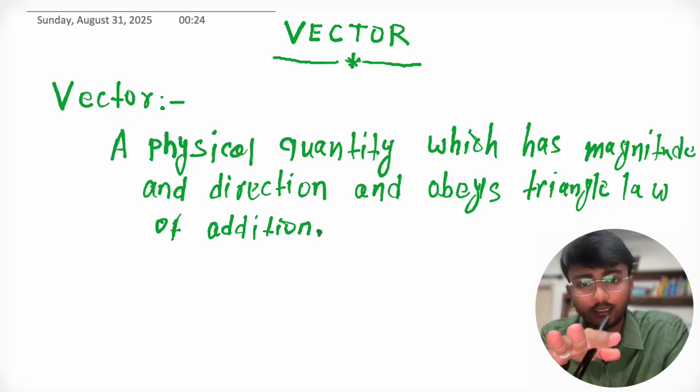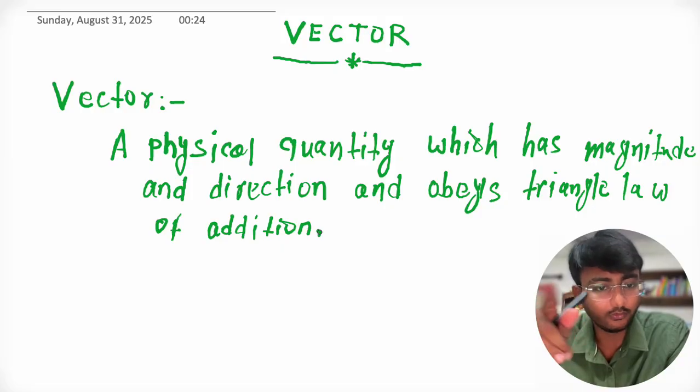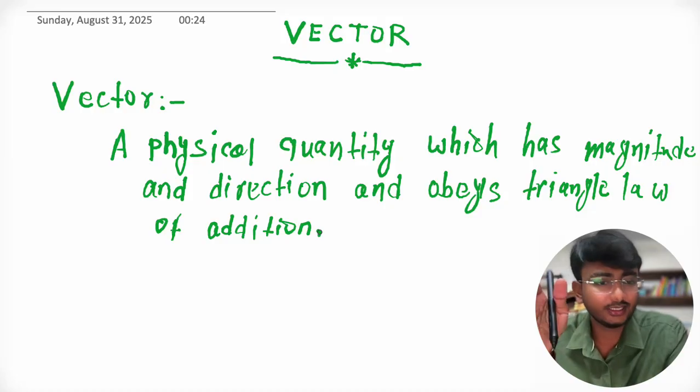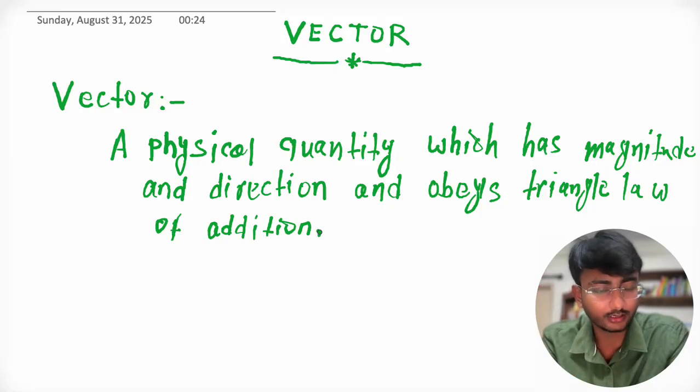Till then, understand that any quantity which has direction and magnitude and always follows the triangle law of addition is called a vector. In ninth and 10th class you might have studied the definition that any quantity which has magnitude and direction is called a vector, but that is not the correct definition. For a physical quantity to be a vector, it needs to follow the vector law of addition, or triangle law of addition.